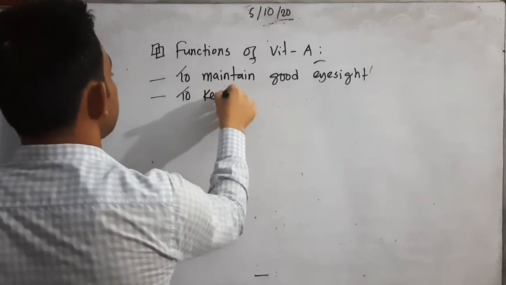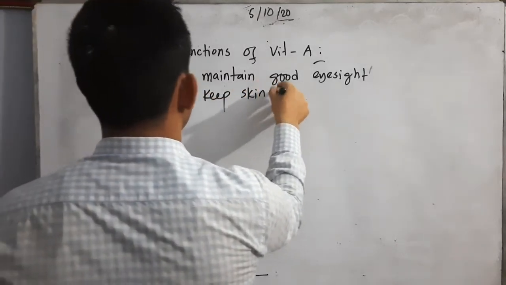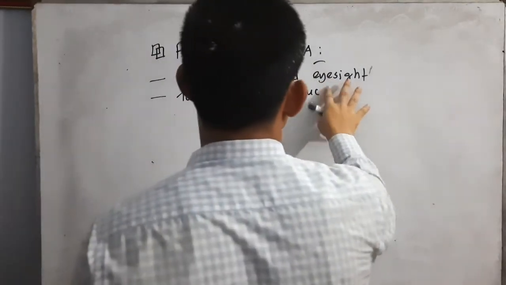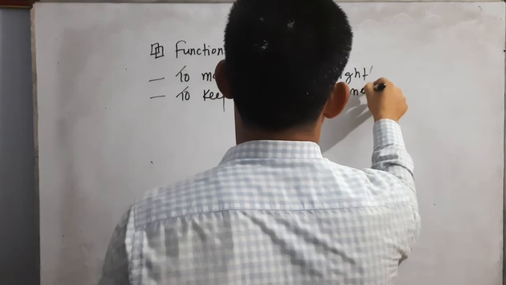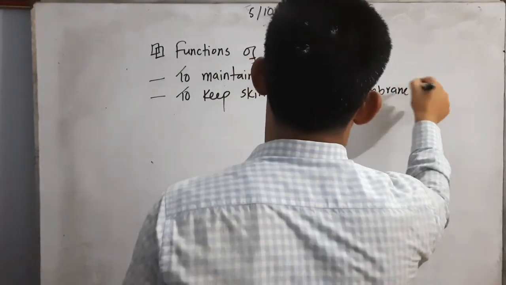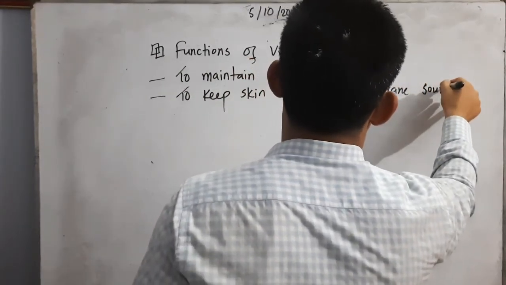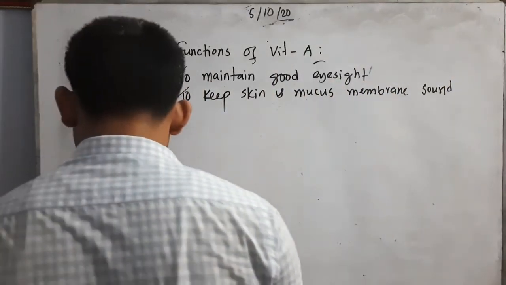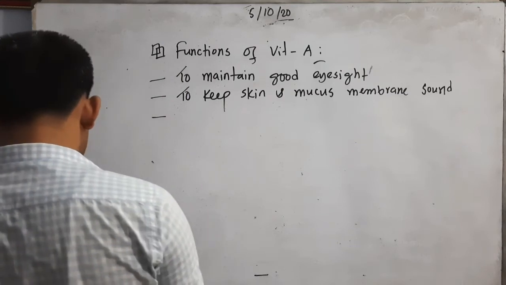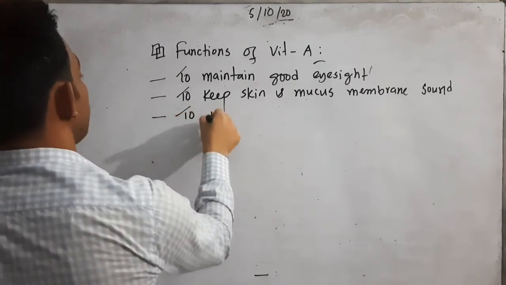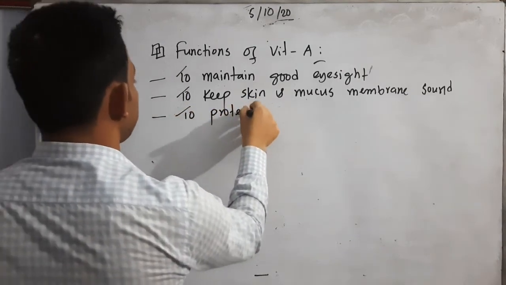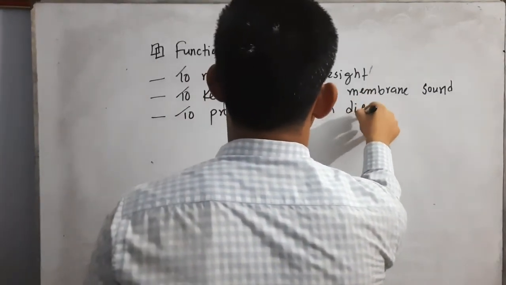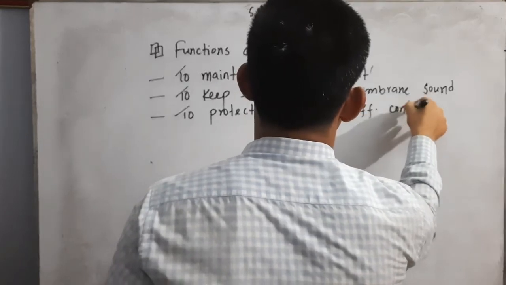To keep skin and mucous membrane sound. You can ask me, sir, what is mucous membrane? Yes, I will make you understand. Then, to protect the body from different contagious disease.